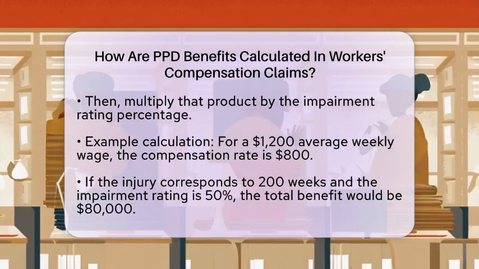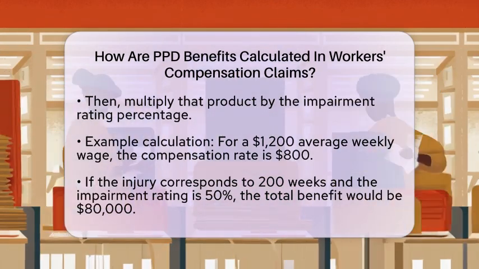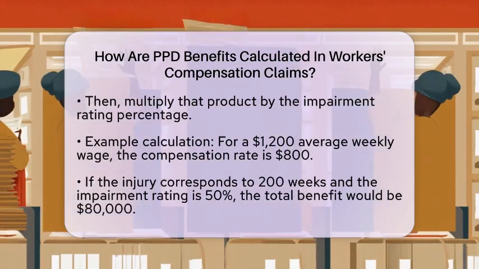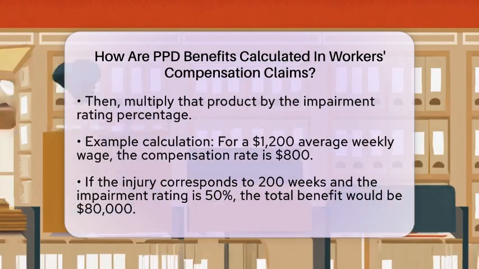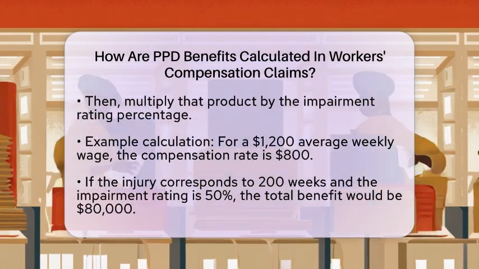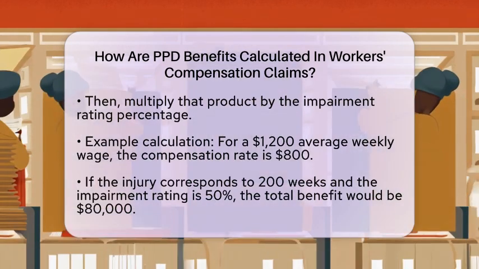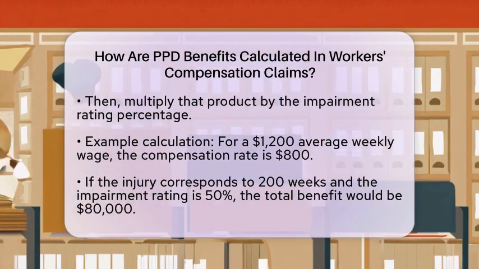This formula shows how the impairment rating can significantly affect the total benefit amount. A higher rating leads to increased compensation, while a lower rating results in less. From a personal injury law perspective, it is essential for injured workers to receive an accurate impairment rating. This rating directly impacts the compensation they receive.